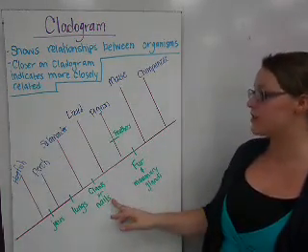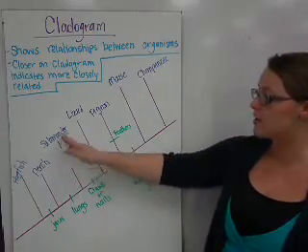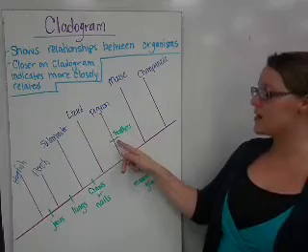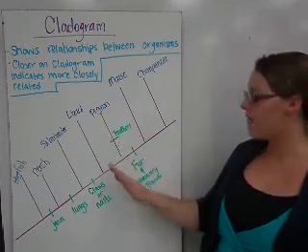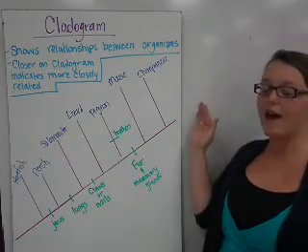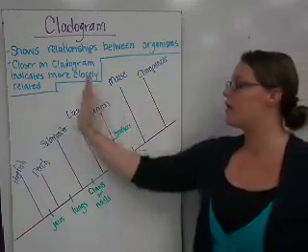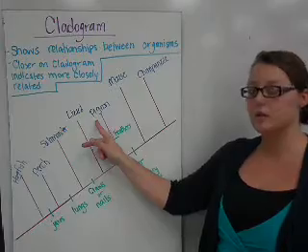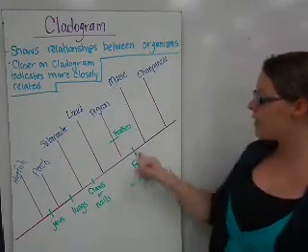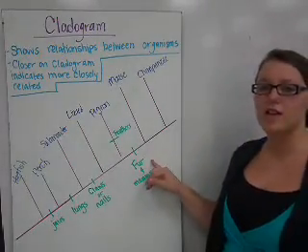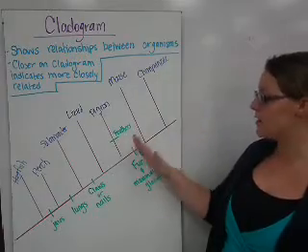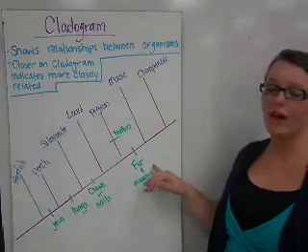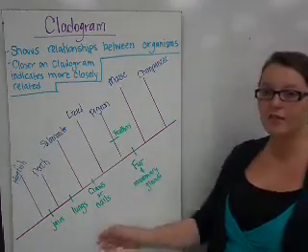Claws or nails is another defining characteristic. That's what separates our salamander from everything else. Notice this one is not along the bottom because not everything in this direction has feathers, but everything above the line does, which in this case is just the pigeon. Other types of birds would be found on that line as well. And then the last part, fur or mammary glands, separate the mouse and the chimpanzee, so everything again above that line would have that characteristic, and all of the others.